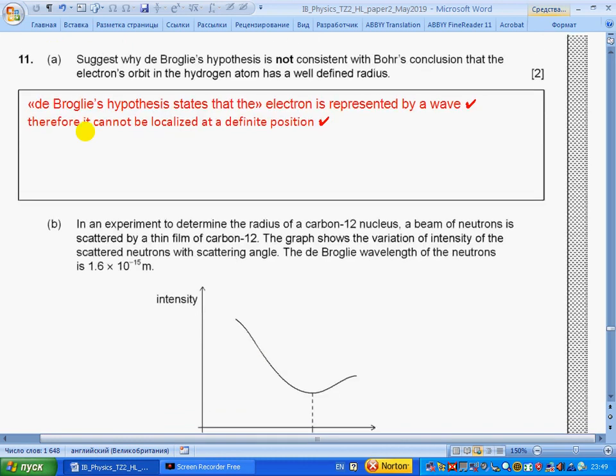Question 11. Suggest why the de Broglie hypothesis is not consistent with Bohr's conclusion that the electron's orbit in the hydrogen atom has a well-defined radius. The de Broglie hypothesis states that the electron is represented by a wave, therefore it cannot be localized at a definite position; it is spread over an area.